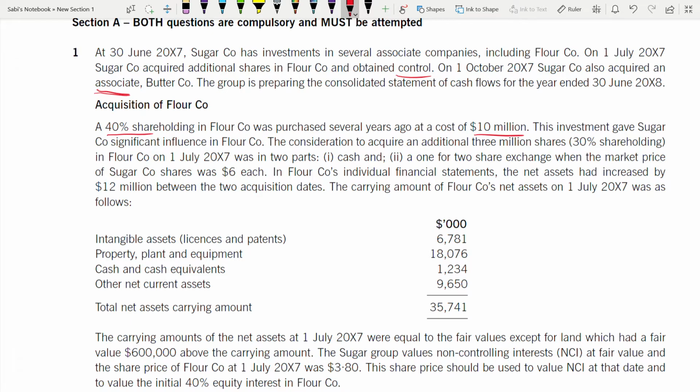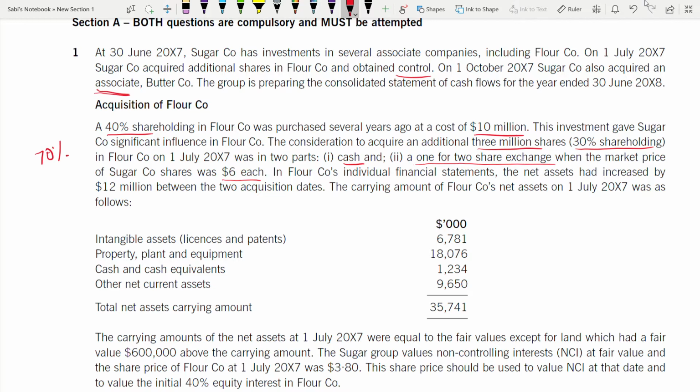This type of question has a chance of coming. 80 to 85%. So 40% shareholding at the cost of 10. Several years ago in the past, this investment gave Sugar significant influence. You see the wording, significant influence, not control. The consideration to acquire an additional 3 million shares. How much? Additional 3 million shares, 30% shareholding. That means now 40 plus 30 will give you what? 70%. Write it somewhere in case you forget it. In Flour on 1st of July was in 2 parts. The consideration. What is it? One is in cash. The other one is 1 for 2 share exchange when the market price of Sugar was 6 each.